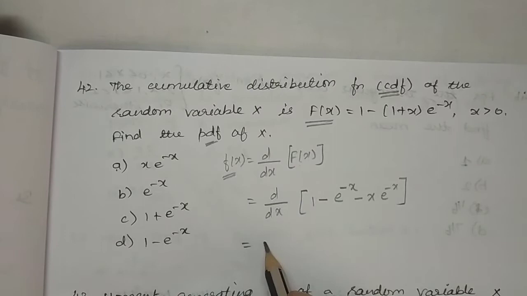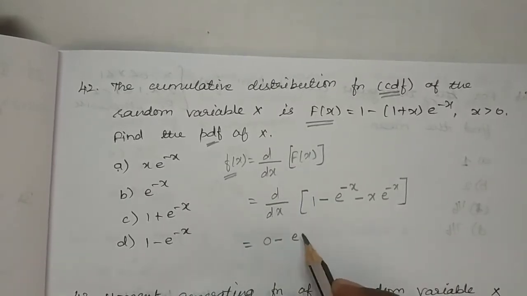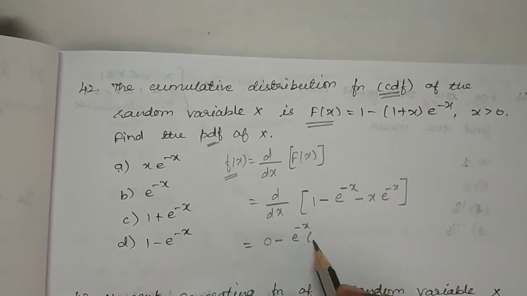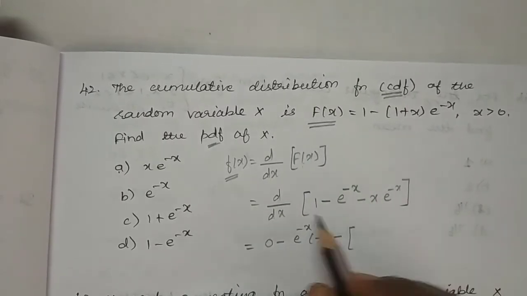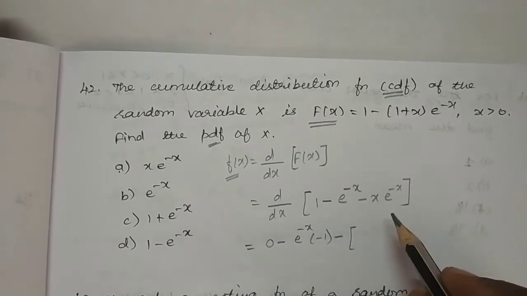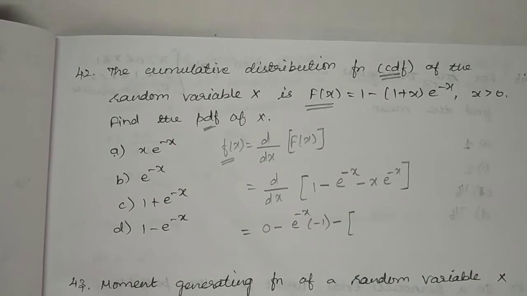On differentiating 1 it will become 0, then minus differentiating e power minus x, it is e power minus x into minus 1, then minus. Now let us differentiate x into e power minus x. So let us use this UV method for